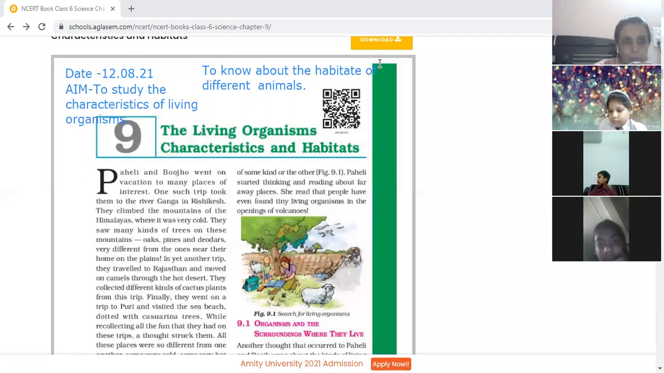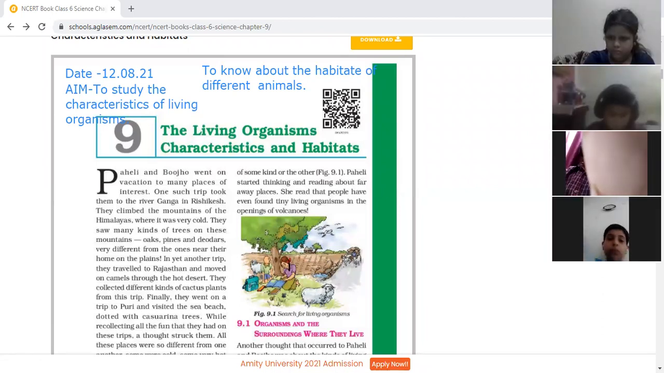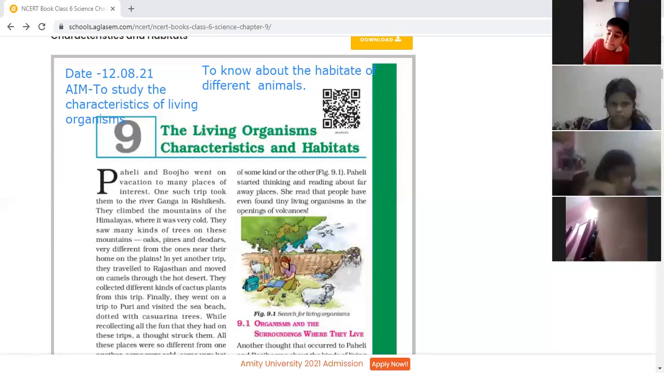Today, I'll continue your chapter number 9, the living organisms, characteristics, and their habitats. So children, already you are familiar with living organisms. You have already read about the living organisms and their characteristics in the previous classes. A few more things we are going to study about the living organisms, that are their characteristics and the habitat where the living organisms live. The different habitats we are going to study in this chapter, even for the animals. How animals are adapted in a particular region.